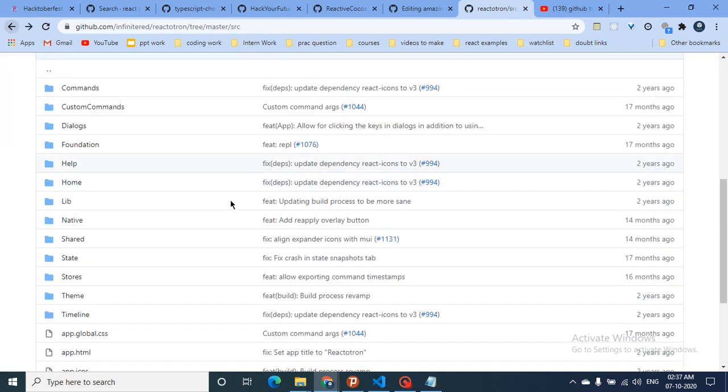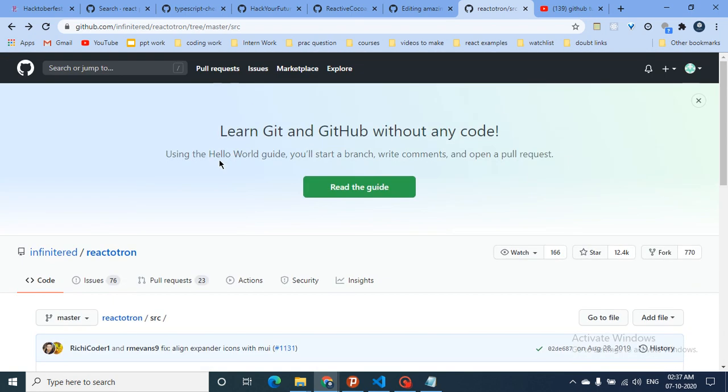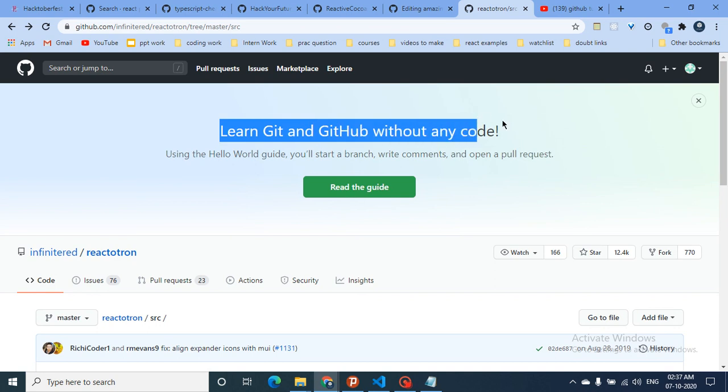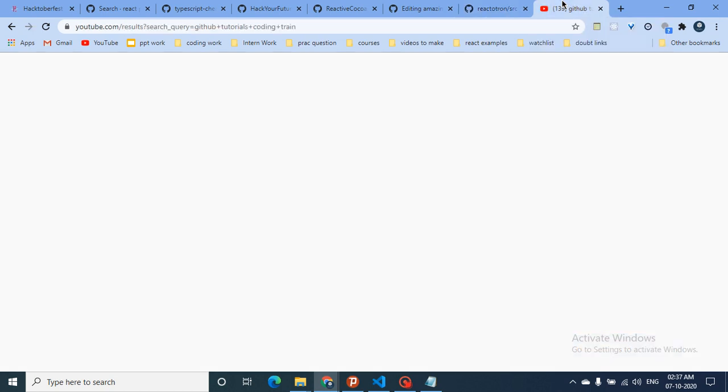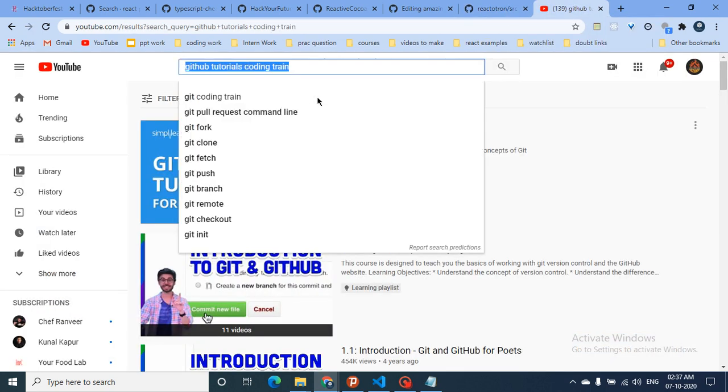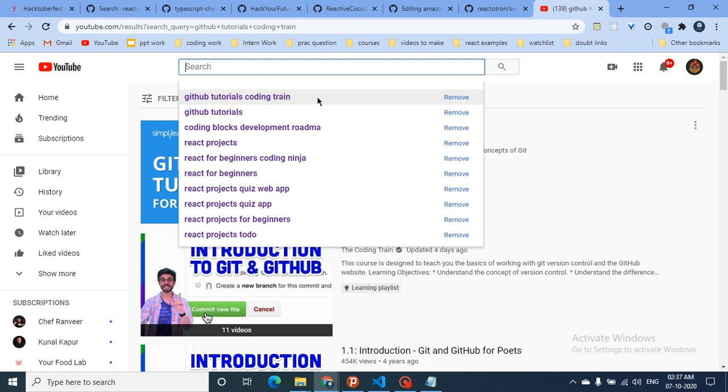So this is a very big project, but I'm gonna tell you the tools, how you're gonna learn React, because I'm also learning React. React is very simple to understand, and you can easily make a lot of projects in React for your interview purpose. So first we're gonna find out the good React projects. My first suggestion is, you can first go through some tutorials on React and then directly jump on projects, because projects will actually help you to understand more.